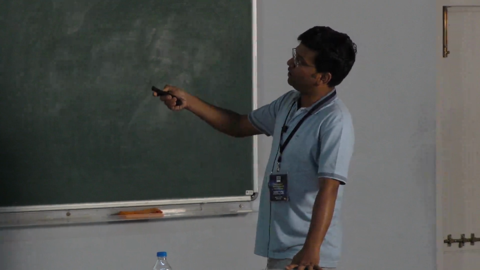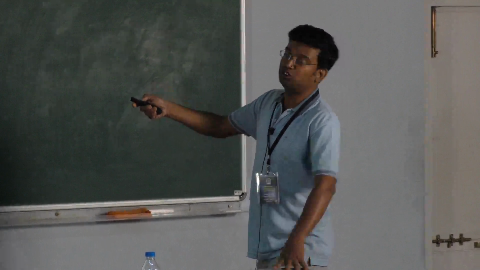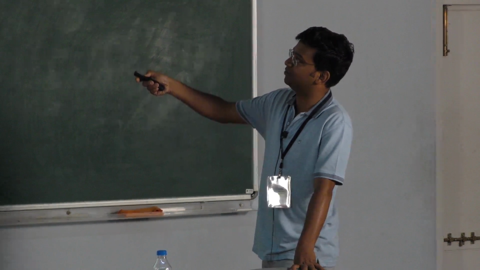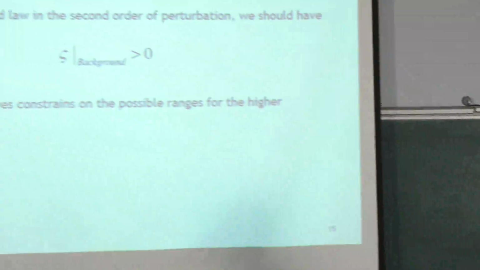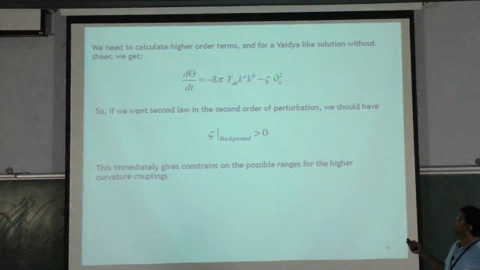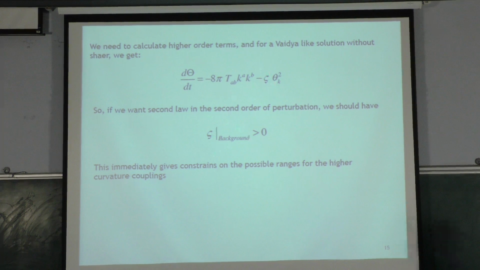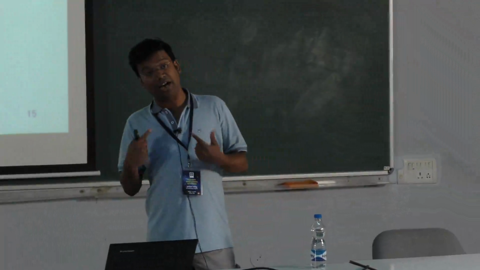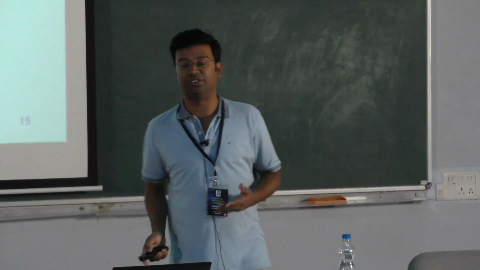And then you can use the argument that for the second law, for example, if there is a shell where T_AB is 0, then outside the shell, after the shell has entered into the black hole, everything is governed by the sign of this term. You can evaluate on this zeta and put a condition that zeta must be positive so that it has the right sign. And I get the second law up to second order. In general relativity, this just tells you some d minus 2 is greater than 0, which is obviously true. But once you have higher curvature corrections, it tells you a combination of alphas and betas and puts a constraint.